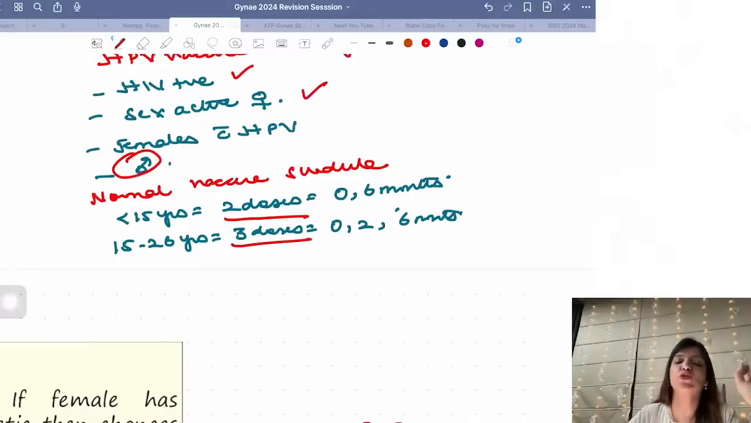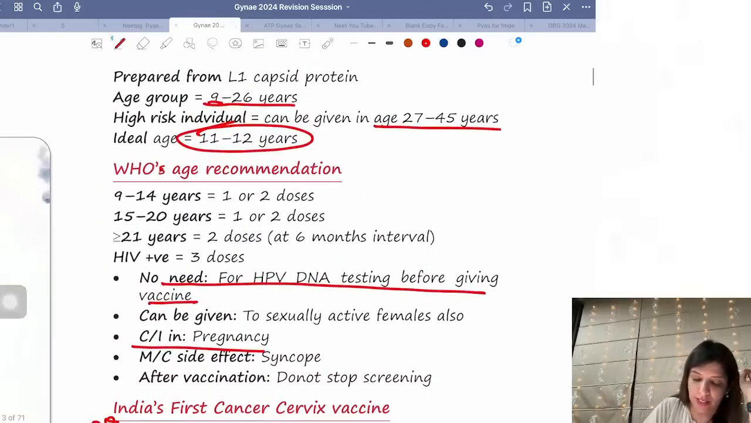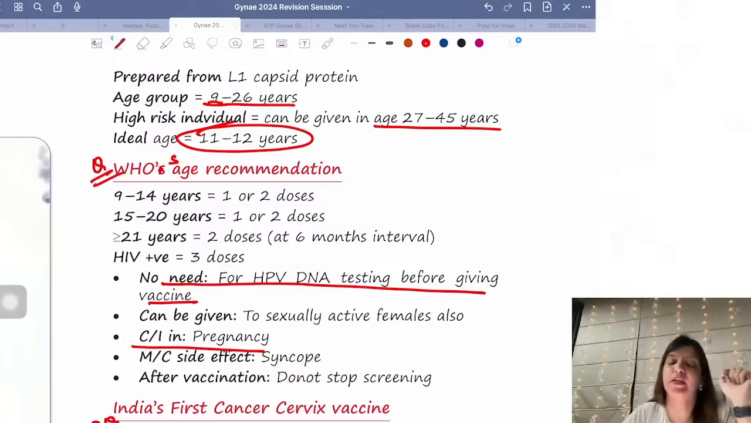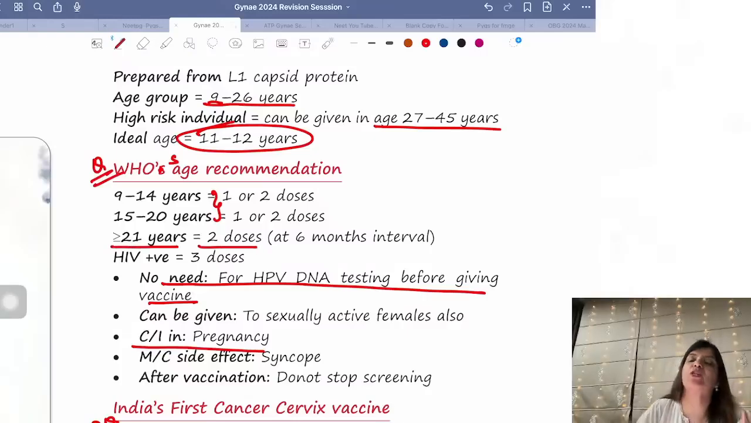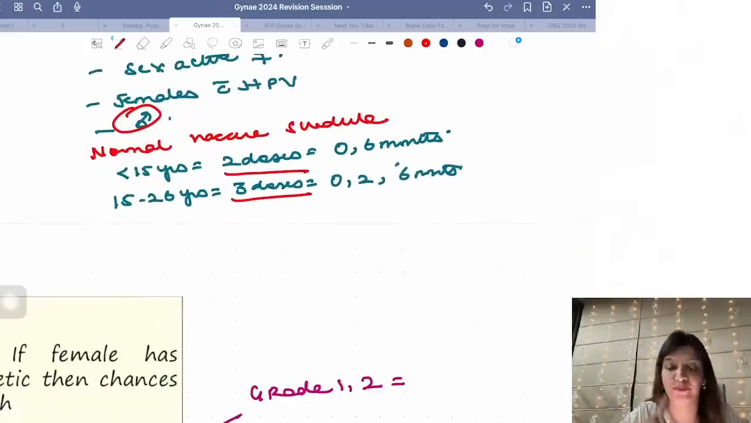Now WHO SAGE recommendation has come, and again this is a very, very important question. This is WHO's SAGE recommendation. The WHO SAGE recommendation says that between 9 to 20 years you have to give 1 or 2 doses. So between 9 to 20 years 1 or 2 doses, and at more than 21 years 2 doses. Only in HIV positive, 3 doses. So I'm repeating it again. This is an area where you get confused, right? So please note this down very properly.